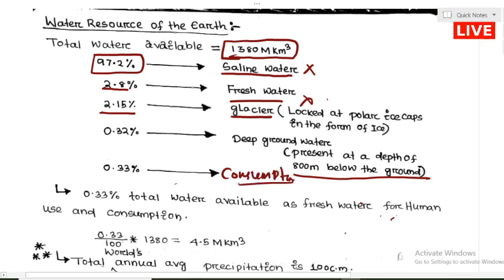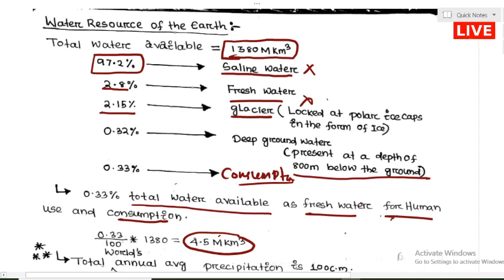This is called fresh water, and that water is available for human consumption. If you find 0.33% of 1380 million kilometer cube, it comes out to 4.5 million kilometer cube. This is the amount of water available for human consumption out of 1380 million kilometer cube. So you can imagine from this resource how important water is.